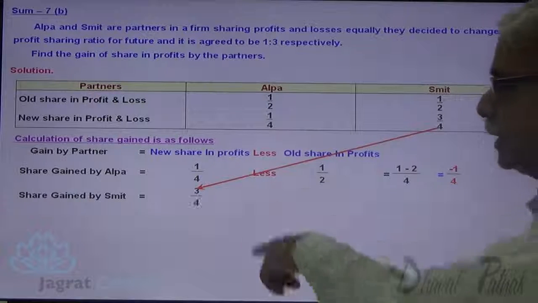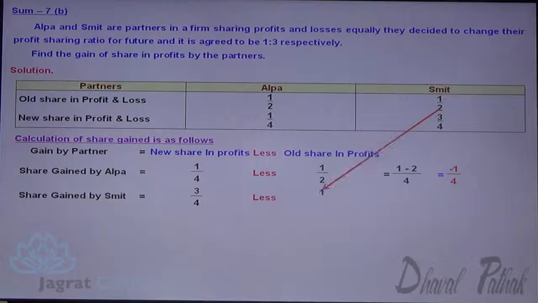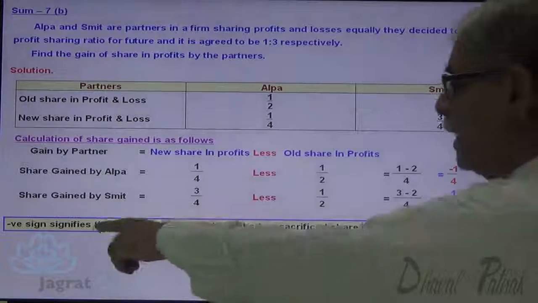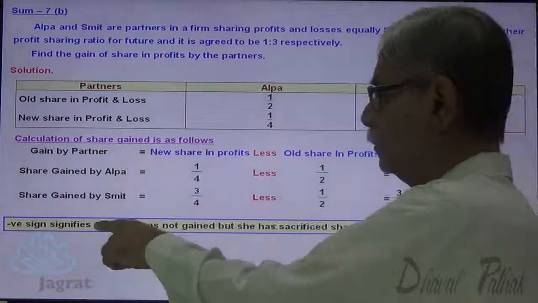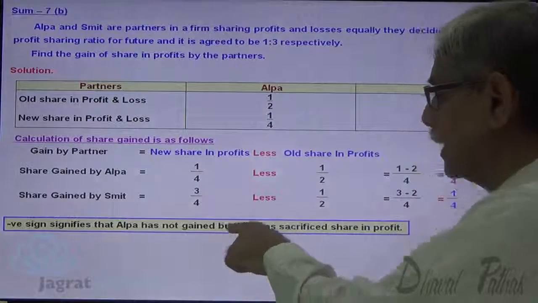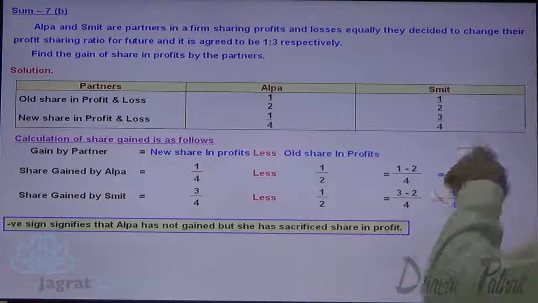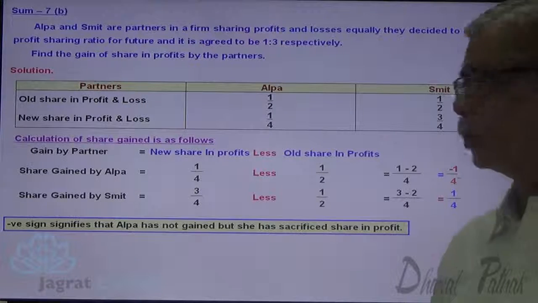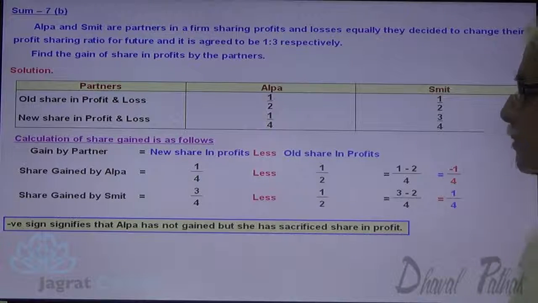In case of Smith, new share is 3/4 less old share 1/2. 3/4 minus 1/2 is 1/4, positive. So the negative sign of Alpa signifies that Alpa has not gained but has sacrificed. So the sacrifice of Alpa is 1/4 and share gained by Smith is 1/4.